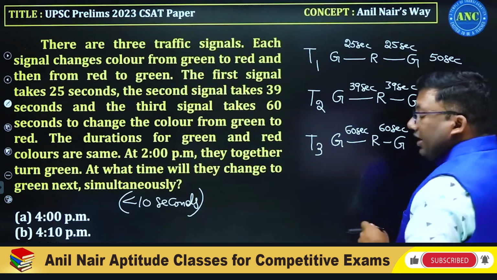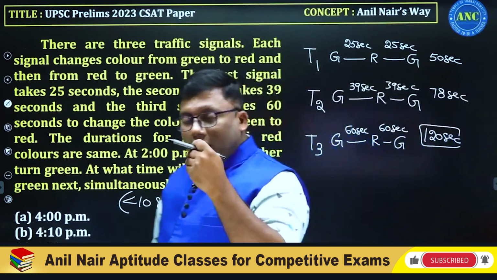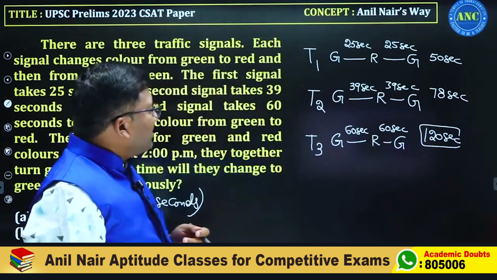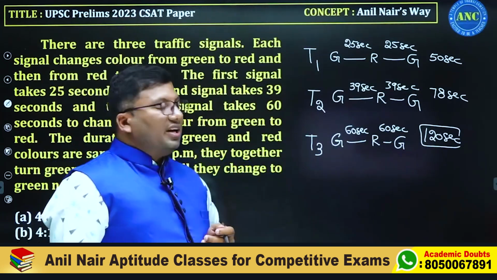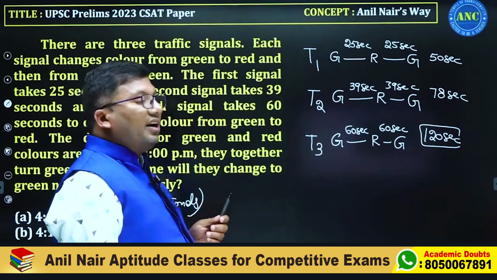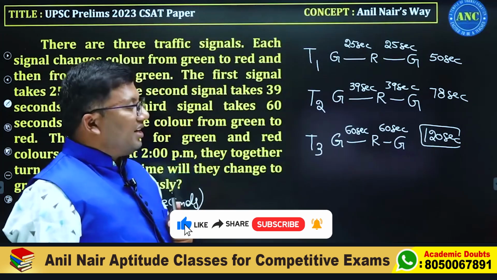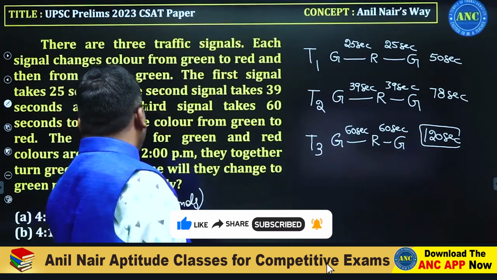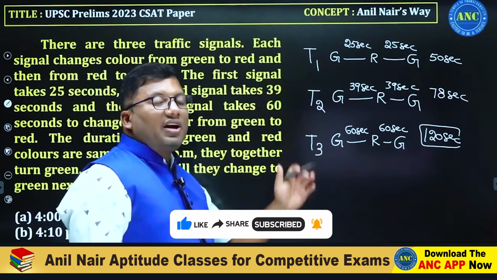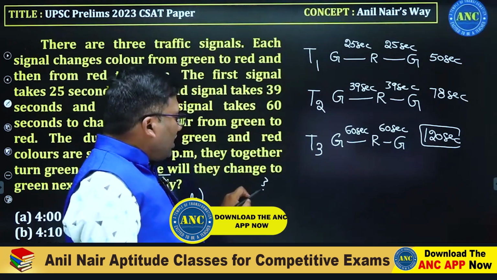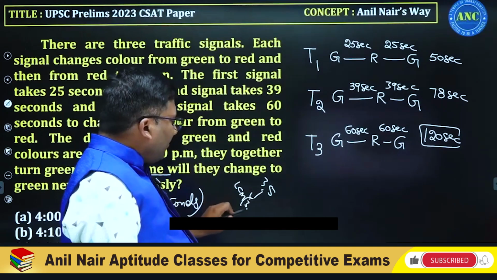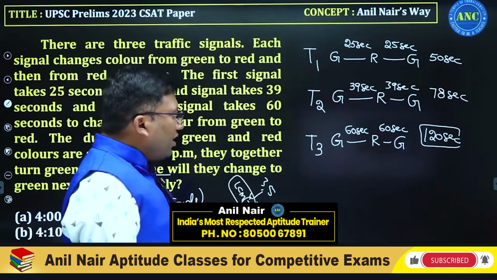The first signal takes 50 seconds to come from green back to green. The second signal takes 78 seconds. The third signal takes 120 seconds. What time will they change if they all start together? Suppose there are values 3 and 5, they will meet at the LCM of 3, 5.